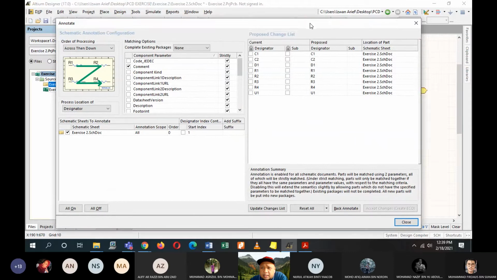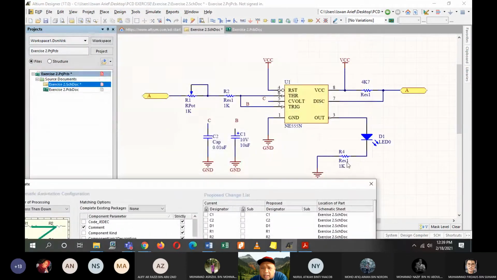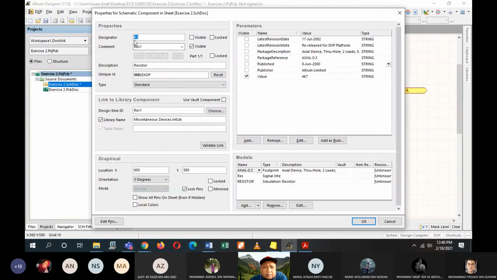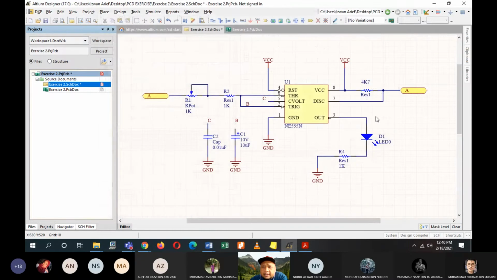R3, R4, R1. So this should be my R3, okay. The designator is R3 here. Alright, so now you have all of your components with their own designator.